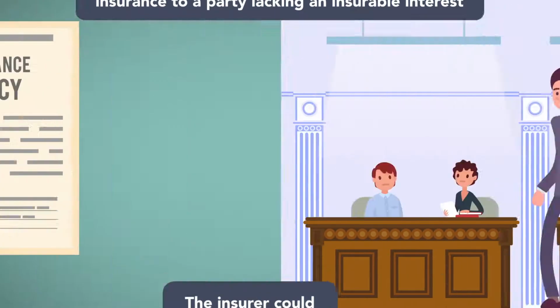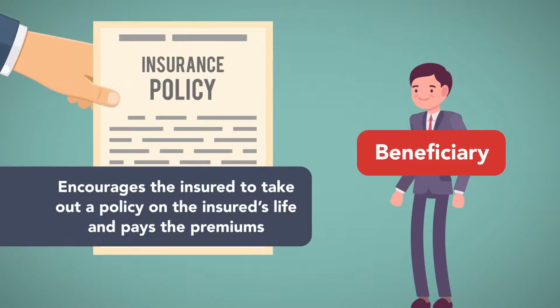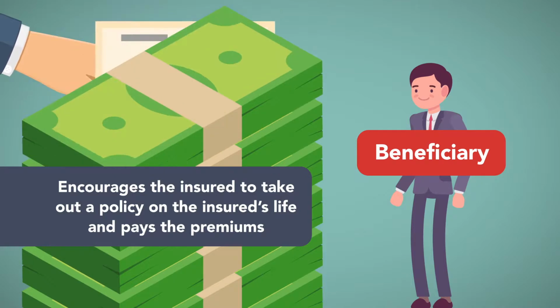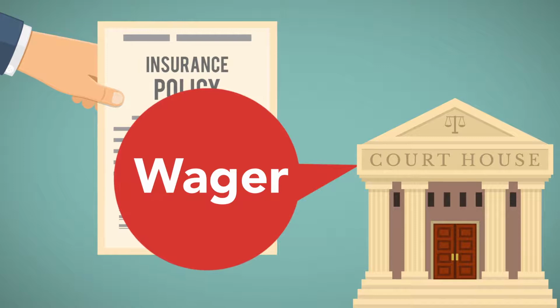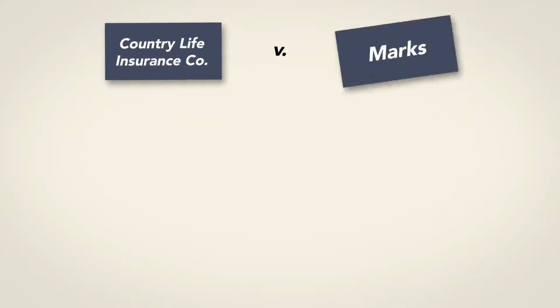If a person who is not the policyholder but is named as a beneficiary of the policy encourages the insured to take out a policy on the insured's life, and then this other person pays the premiums, some courts may view the policy as a wager and find it void as being against public policy, even if the insured was the policyholder.